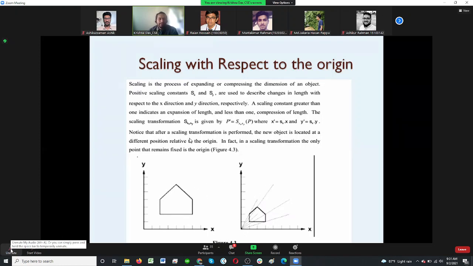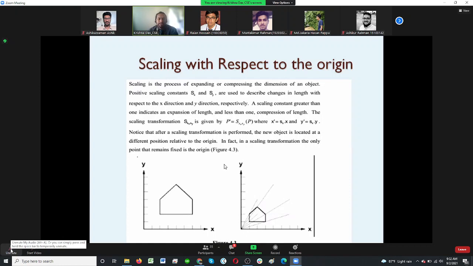The scaling transformation can be defined as s of x, s of y applied to the old point p to get the new point. So x prime, the new position for the x coordinate, becomes s of x, the scaling factor, times x, and y prime is s of y times y. It should be s of y, not x.